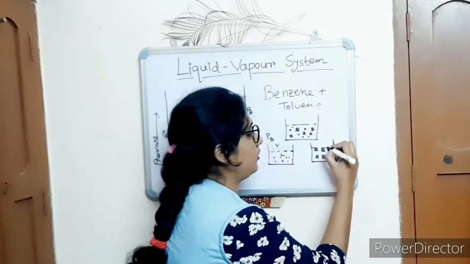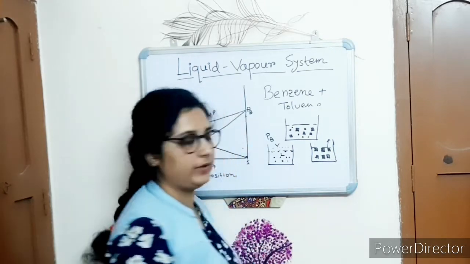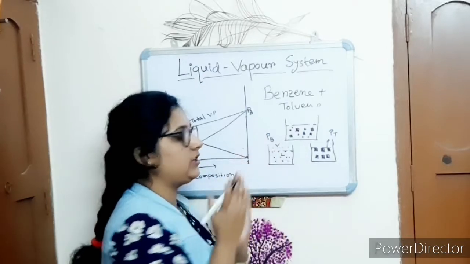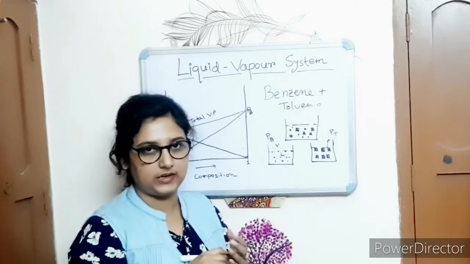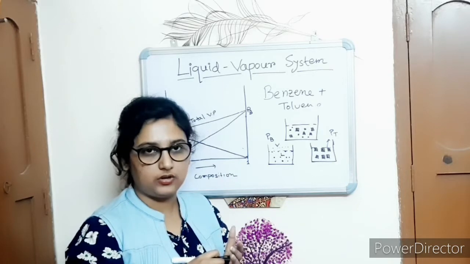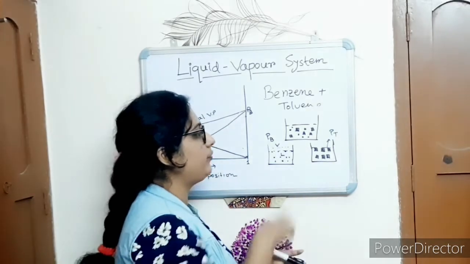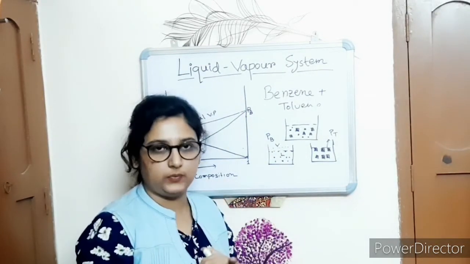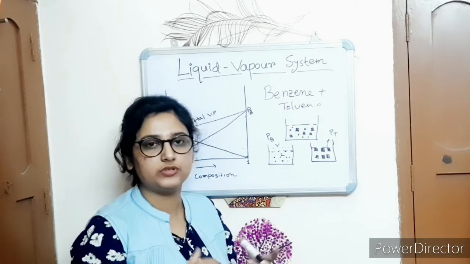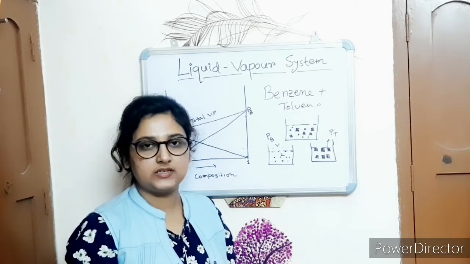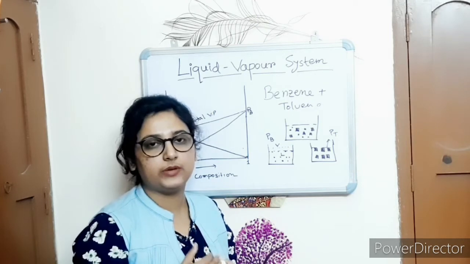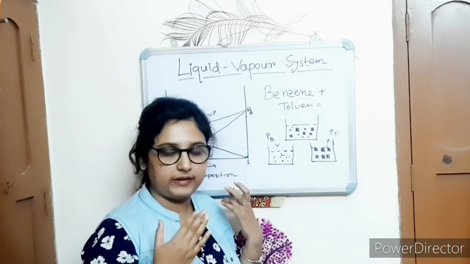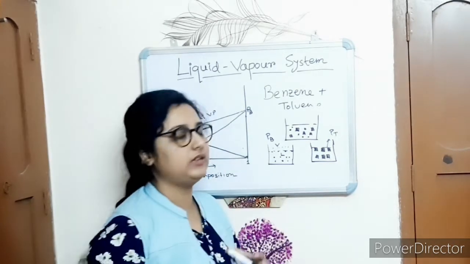If the vapor pressure of toluene is PT, then when they are mixed together, if the solution is an ideal solution, what is the contribution of the vapor pressure of benzene in the system, and what is the contribution of the vapor pressure of toluene in the system? This can be told from Raoult's law.